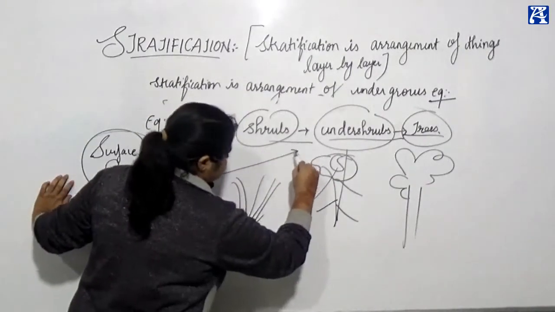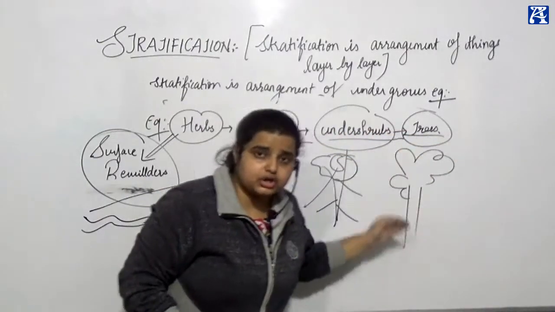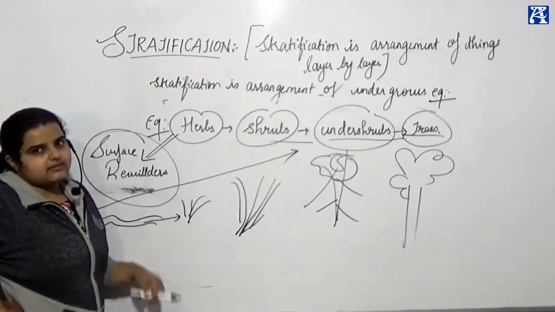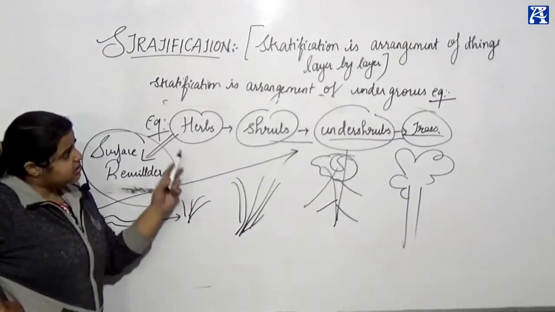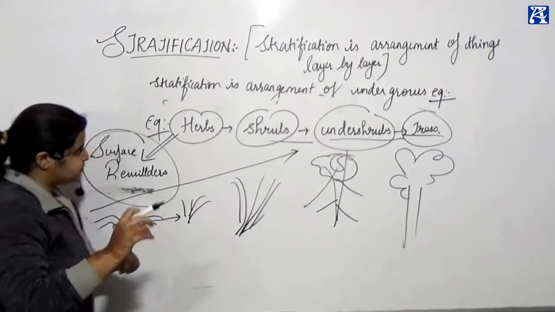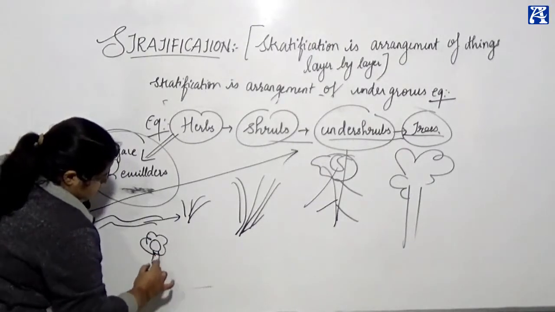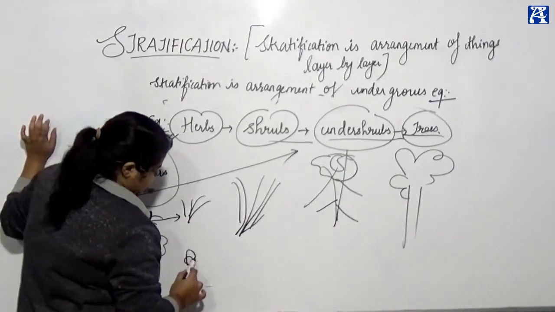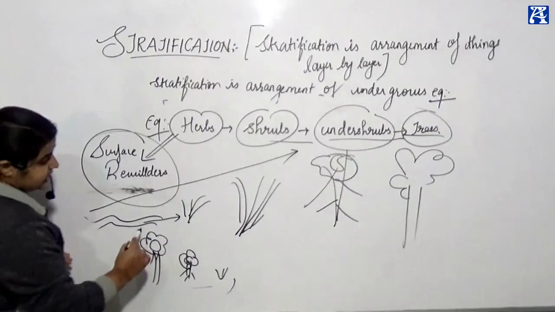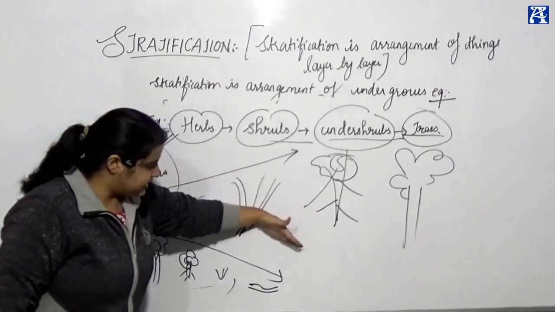Either they are arranged in ascending order, or we can arrange in descending order. When you go from small to tall, you can say, ma'am, you have told me that this is the stratification, the classification, or arrangement of things from small to big. But can it be something like that? If I say, ma'am, tree comes first, then your bush or a small stem plant, then bushes, why can't it be like that? It can be like that. Bushes, then crawlers and creepers. It can be either this way or that way.